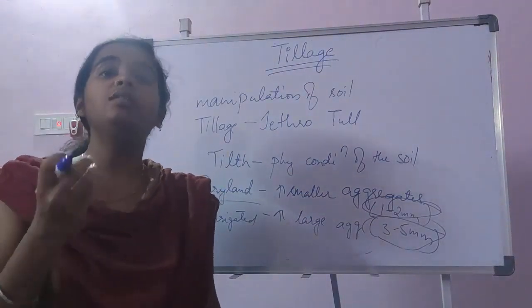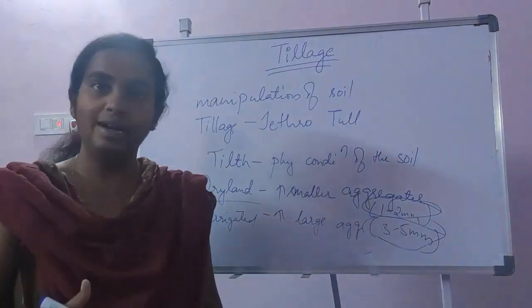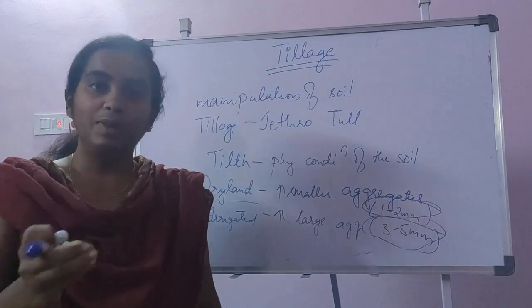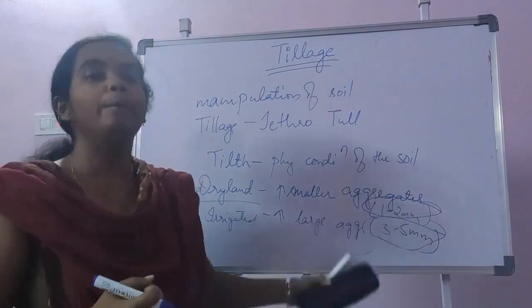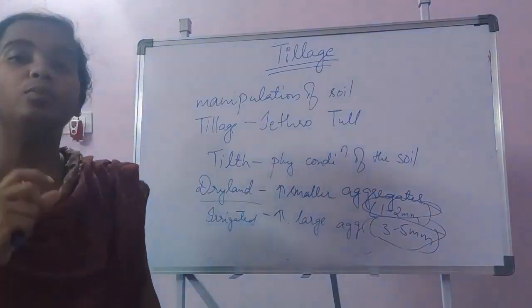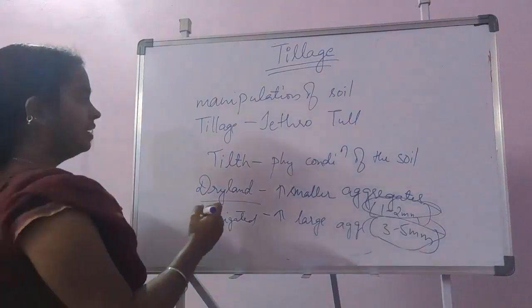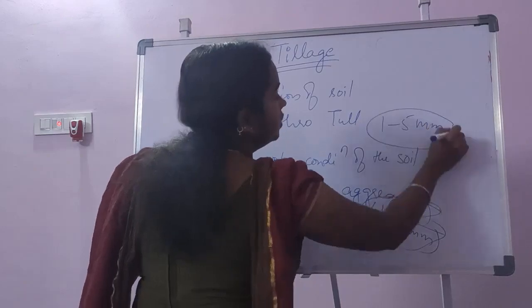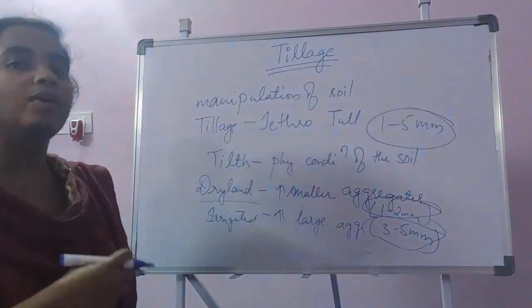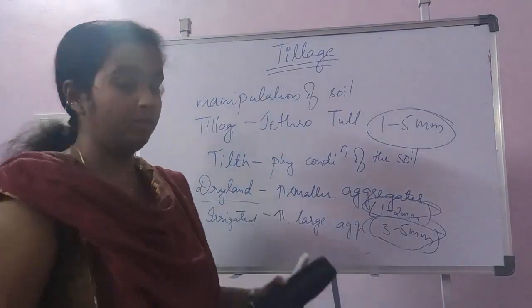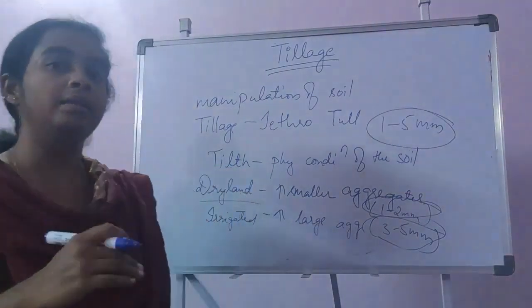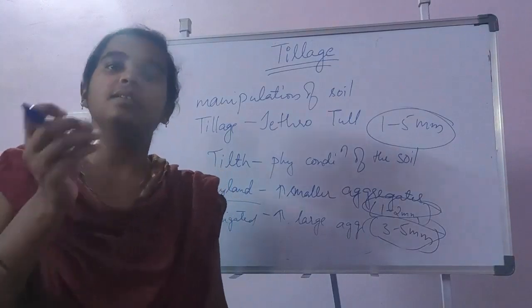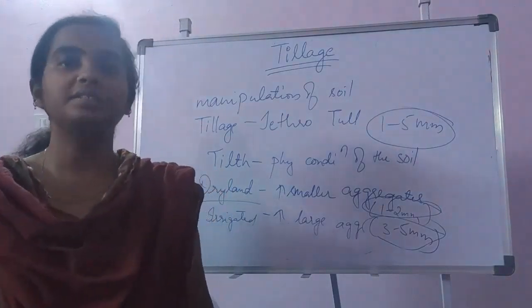We need smaller sized aggregates for dryland agriculture, and for irrigated agriculture we require a little bigger size when compared to dryland agriculture. But the most suitable aggregate size for crop production is 1 to 5 mm. So based on the soil conditions we will find different aggregate levels, and then we have to go for the tillage operation so that the aggregate size is either reduced or increased sometimes.